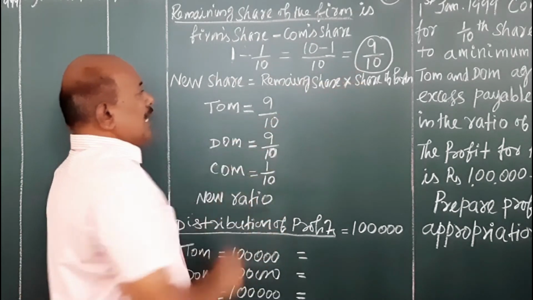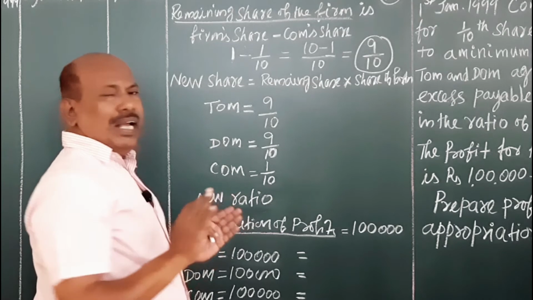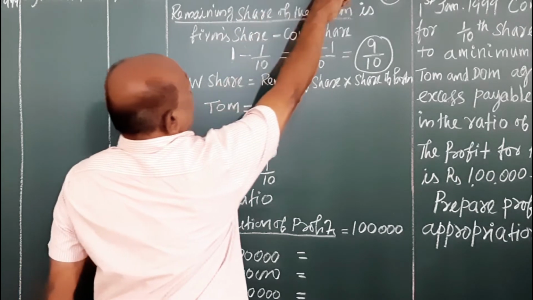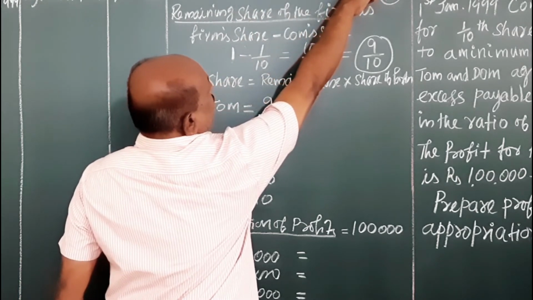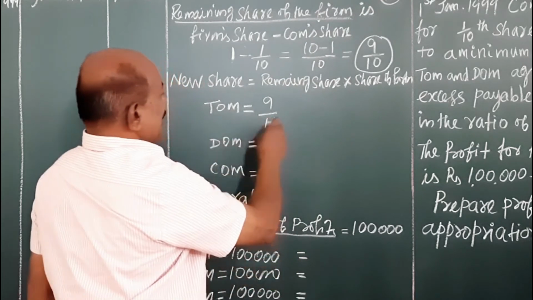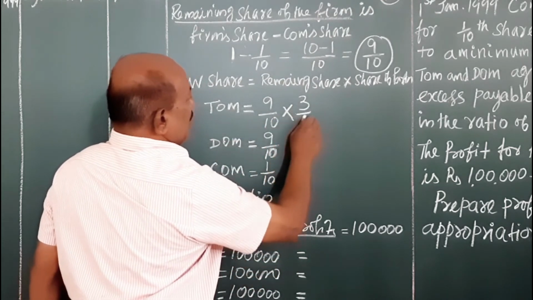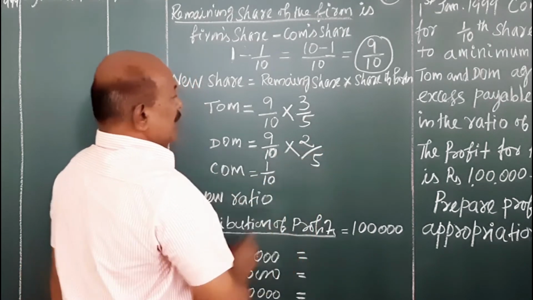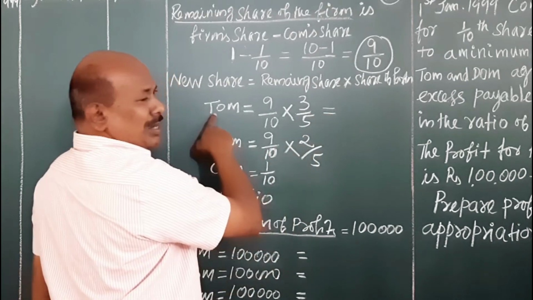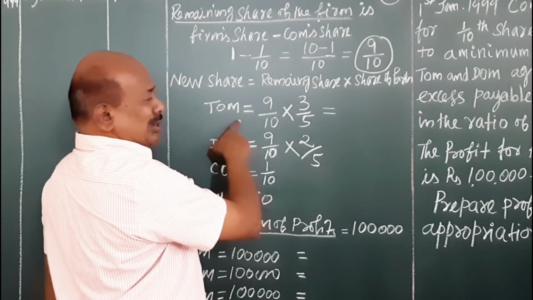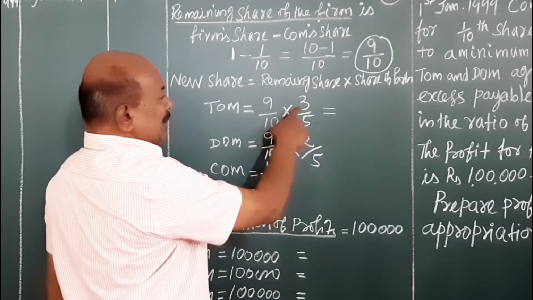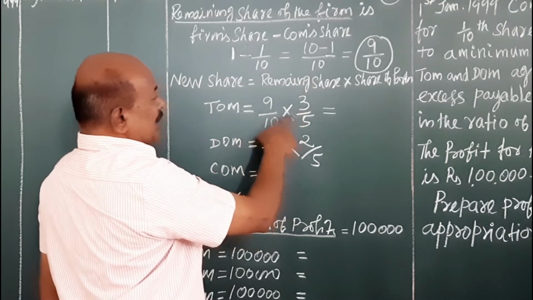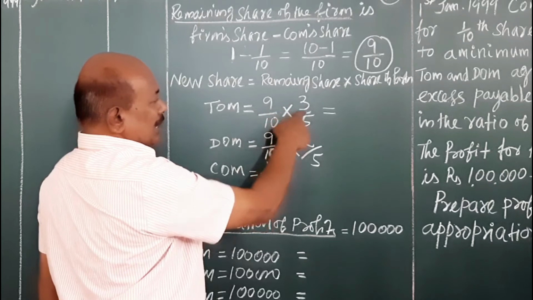The 9/10 remaining share of the firm has to be shared by the old partners, Tom and Dom, in their old ratio, that is 3:2. That is 3/5 for Tom and 2/5 for Dom. Now Tom's new share equals the remaining share into his old share: 9/10, the remaining share of the firm, into his share in the remaining share, 3 by 5.